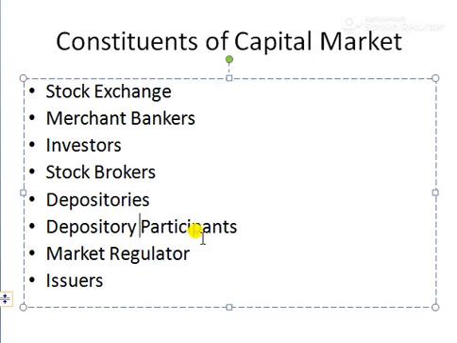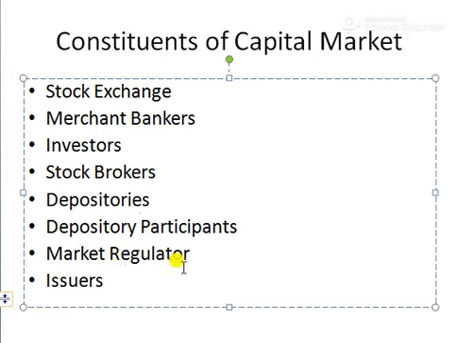They are intermediaries between depository and investors. Whatever we want to communicate to the depository is only possible through depository participants.